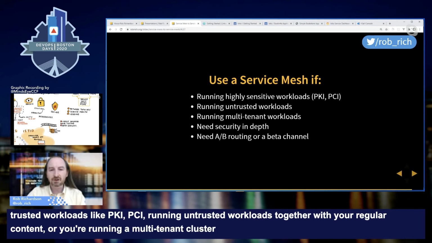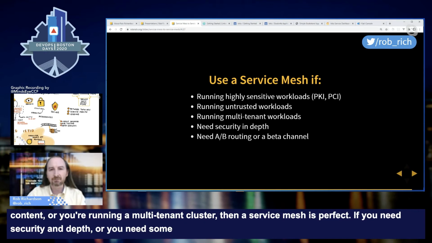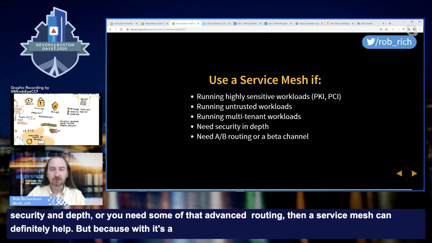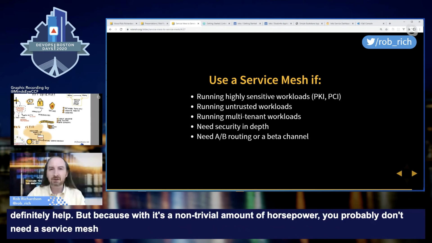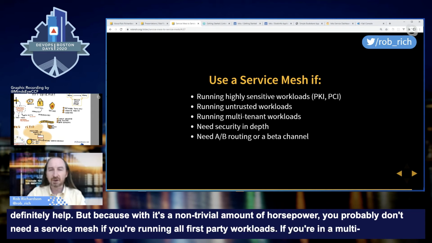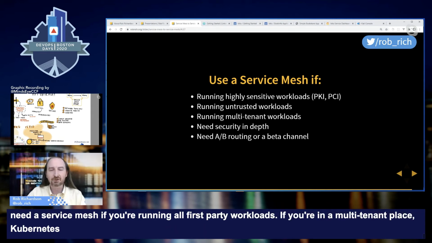If you need security in depth, or you need some of that advanced routing, then a service mesh can definitely help. But because it's a non-trivial amount of horsepower, you probably don't need a service mesh if you're running all first-party workloads. If you're running in a multi-tenant environment, Kubernetes namespaces are not security boundaries. They are organizational boundaries, and you definitely want a service mesh in a multi-tenant environment.